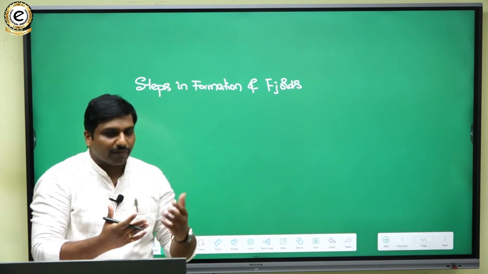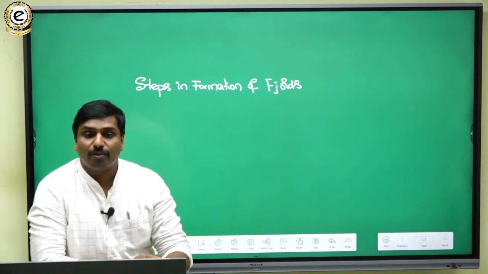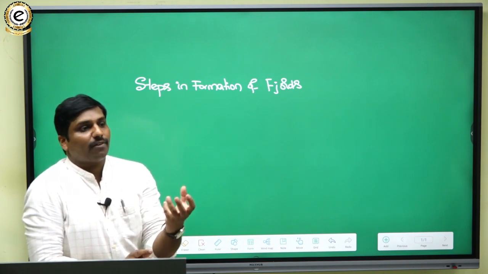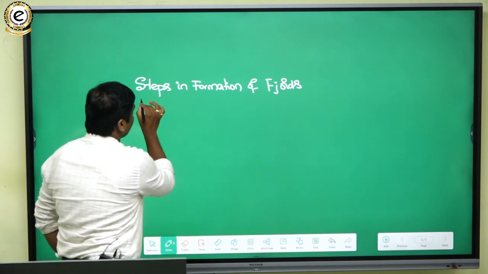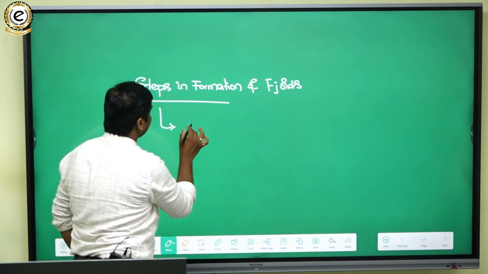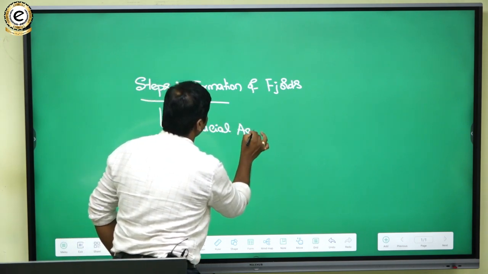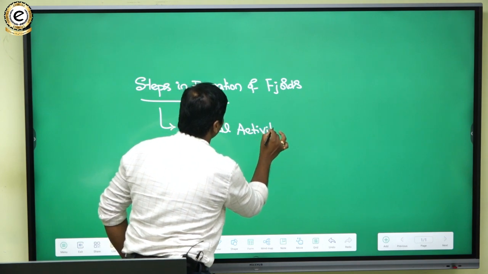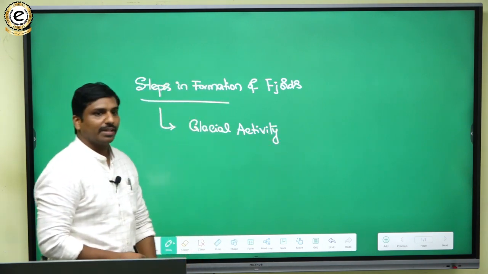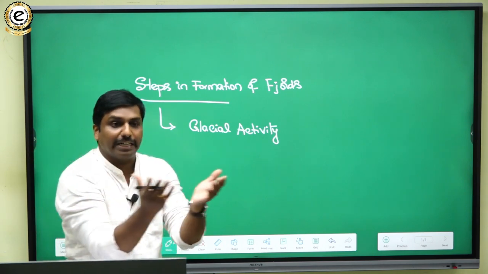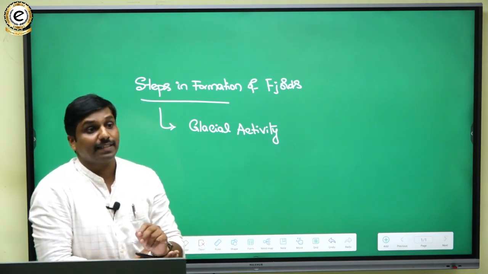Usually what will happen, first thing is that the fjords will be formed in relation to the glacial activity. If we are talking about this from the glacial region, glaciers will be there and a movement of glaciers. This is the first step.